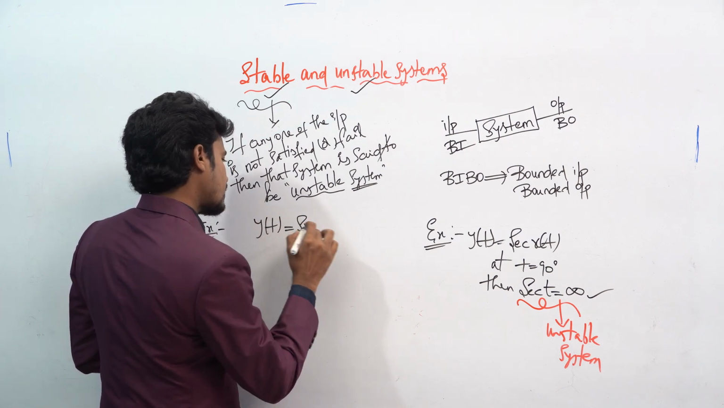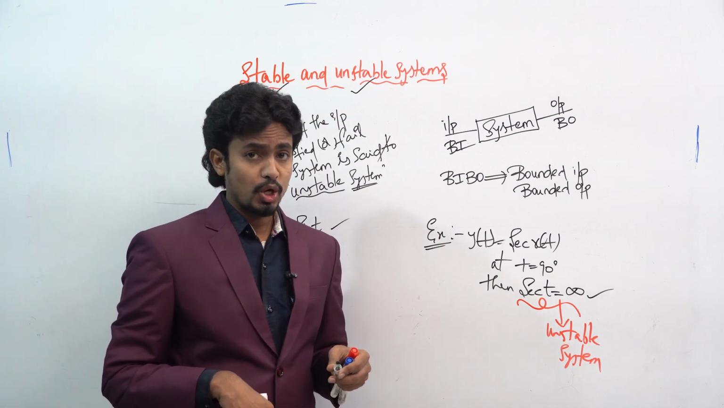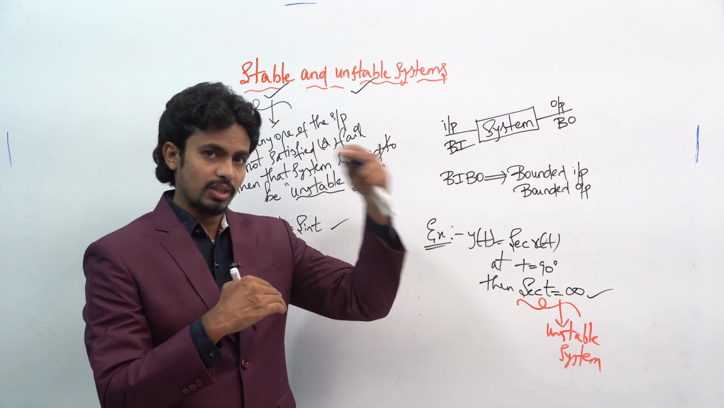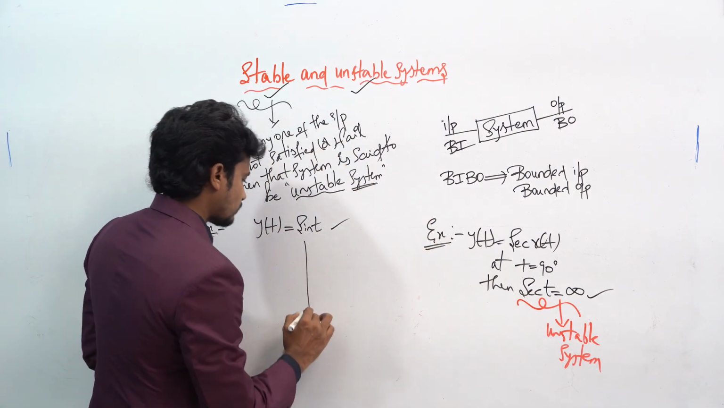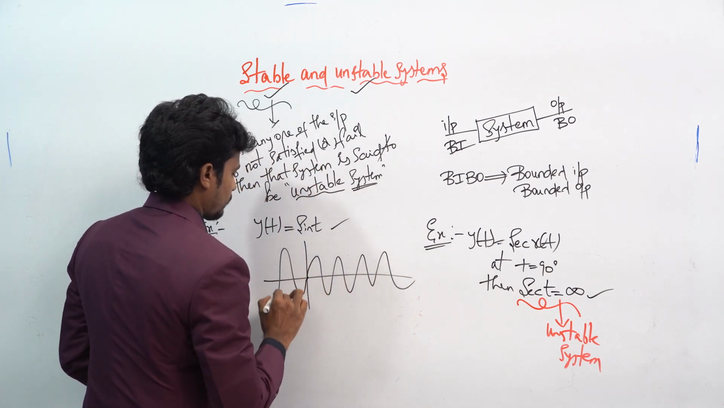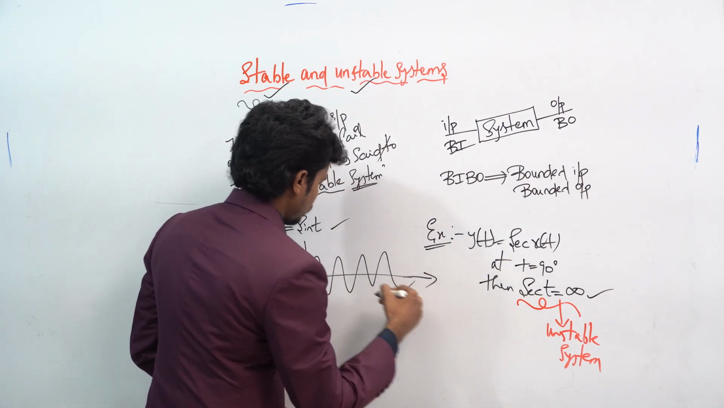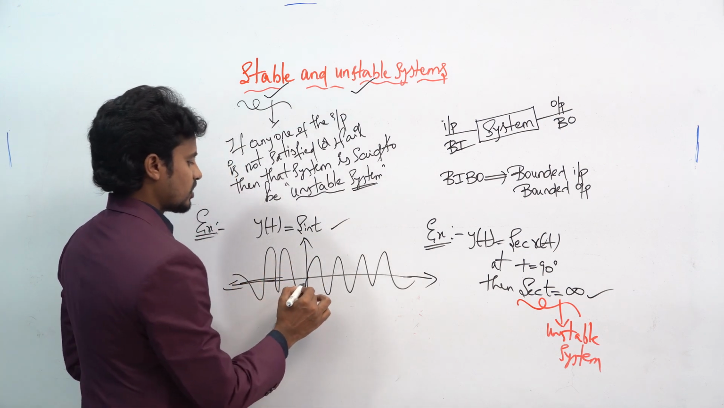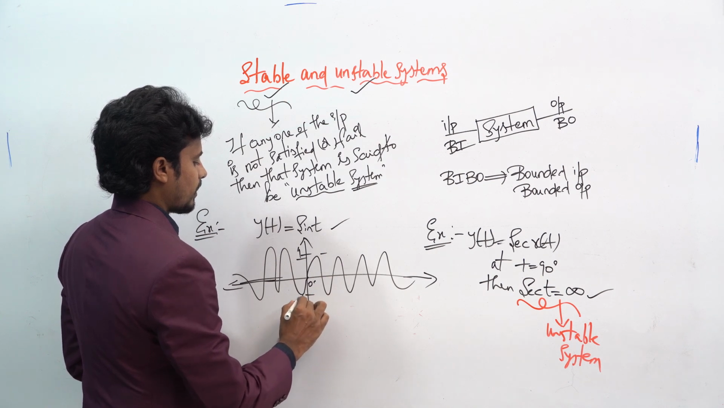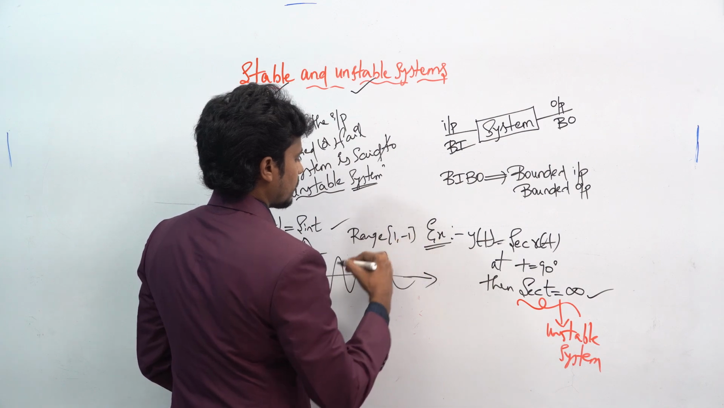sin t. Okay, a simple sinusoidal signal is taken. You already know what the plot for the sinusoidal signal will be. It will range between +1 and -1, right? Here this will be 0 degrees, and here this will be plus 1, this will be minus 1. The range is from plus 1 to minus 1.